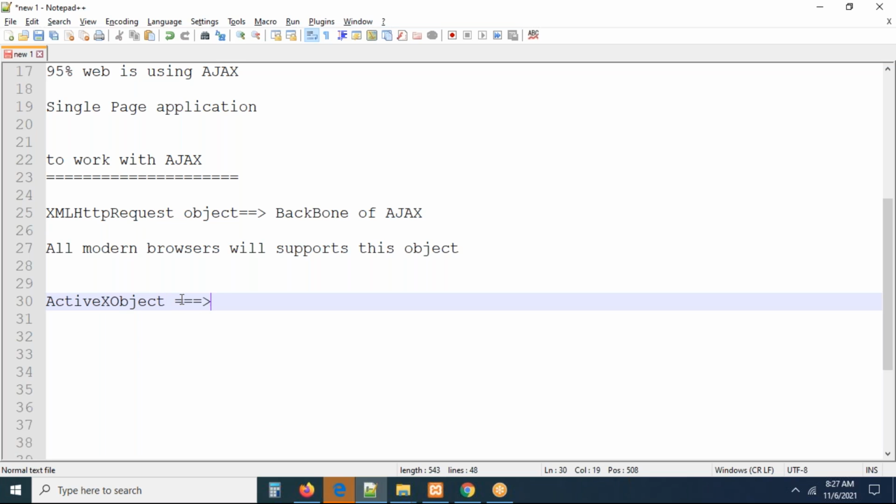Remember, this object is for old browsers only. Old browsers like IE5 and IE6. I have a doubt. Is anybody using old browsers like IE5 and IE6? I think no one is using them. If you are using Windows XP, maybe you may forget about that operating system. Windows XP is one of the old ones.